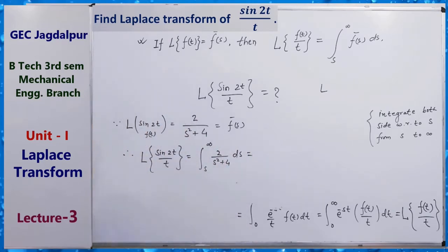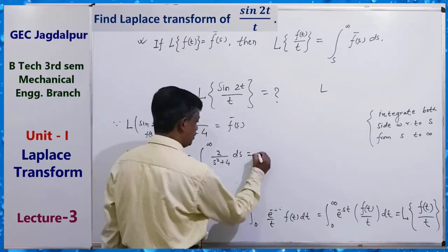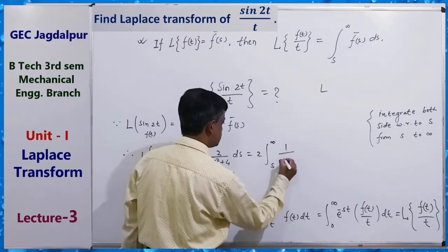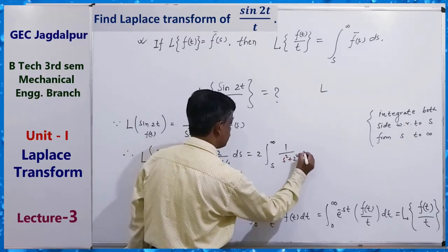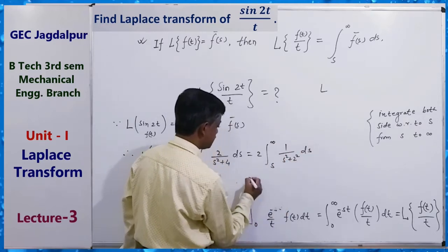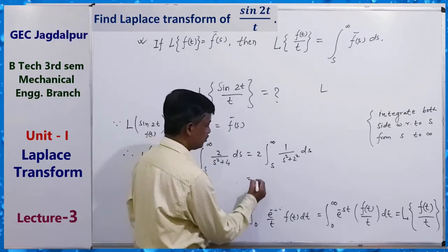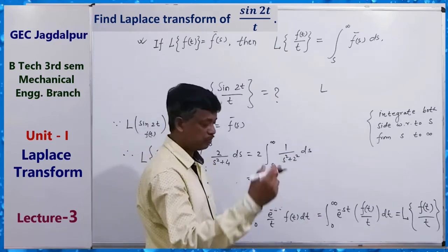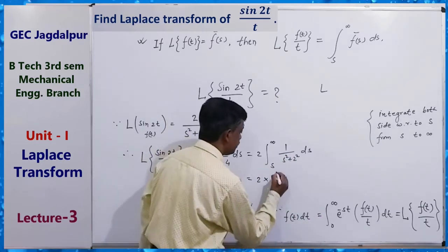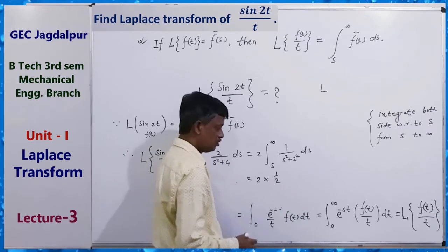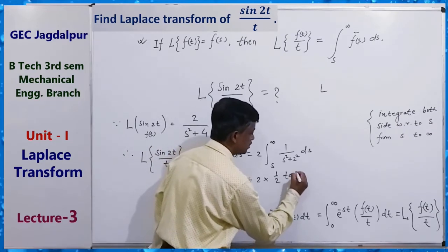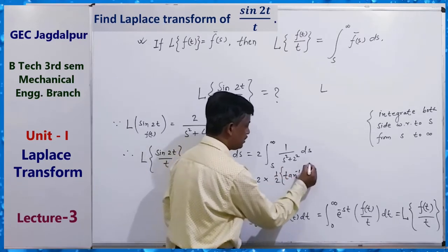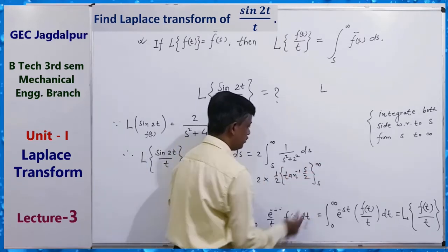Okay, so 2 times the integral from s to infinity of 1 upon s square plus 2 square ds. This can be solved how? 2 into the integral of 1 upon x square plus a square, which is 1 upon a tan inverse x by a, that is 1 upon a. So we get 2 tan inverse s by 2, and apply the limit s to infinity.